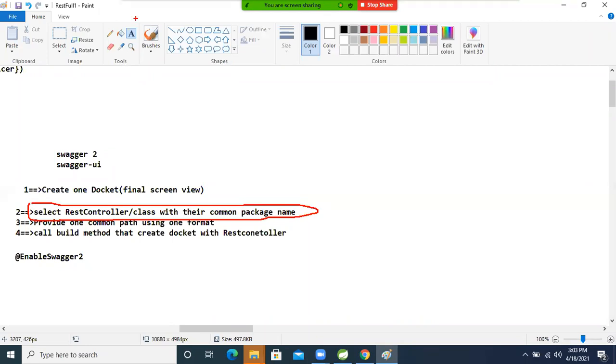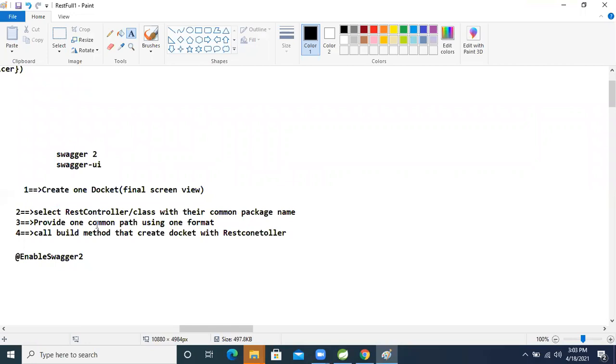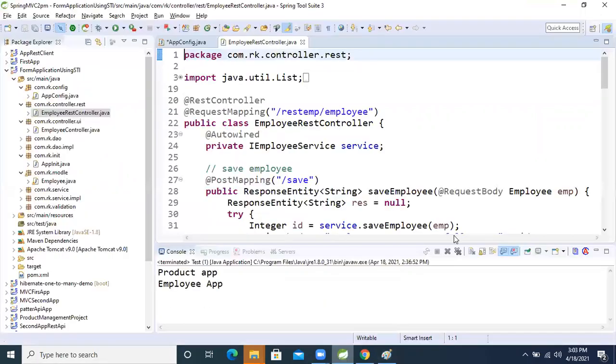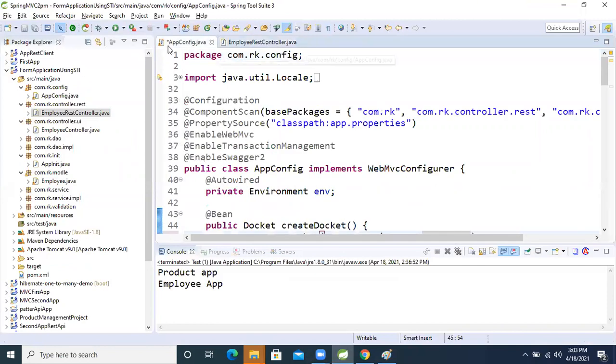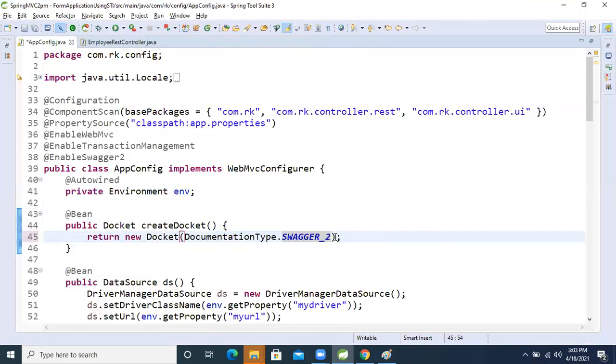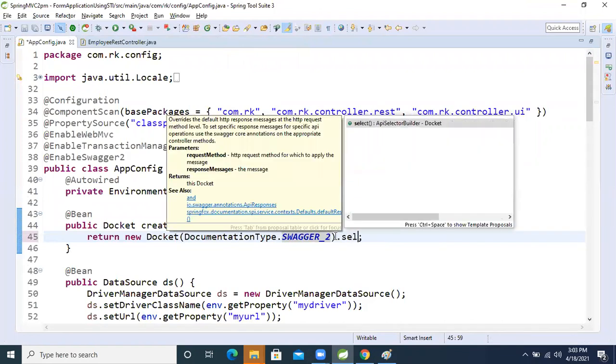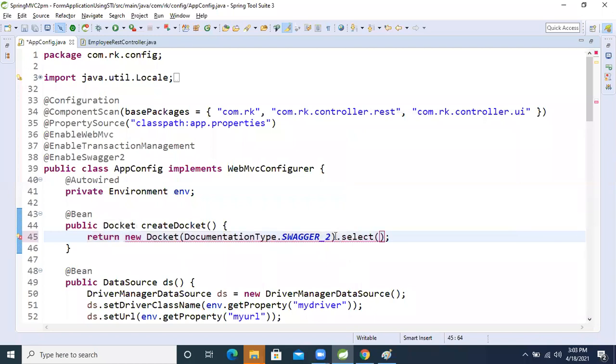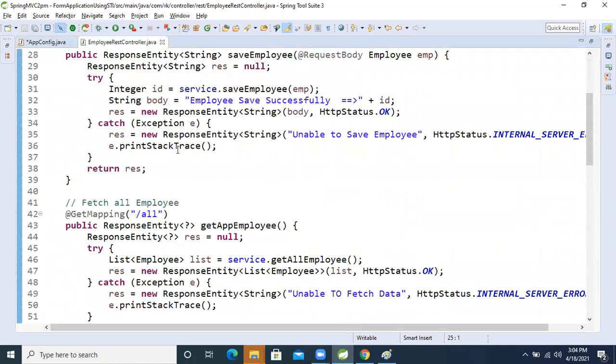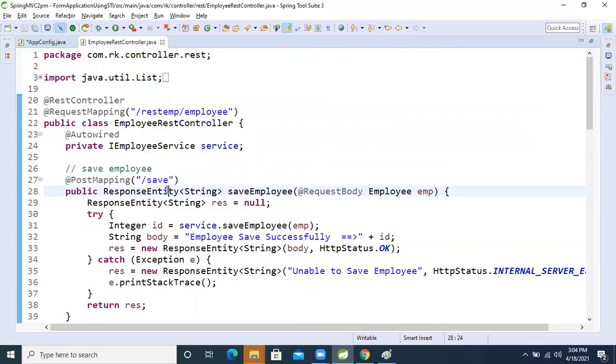So fine, guys. What I'm going to do now is select that rest controller. So how we will select? For that, the select method is there. Just call that select method. I called the select method, but you know this employee is nothing but a class, right? Class, technically, in terminology, what we are saying is APIs. We are saying API now.